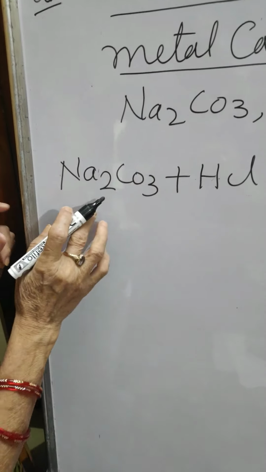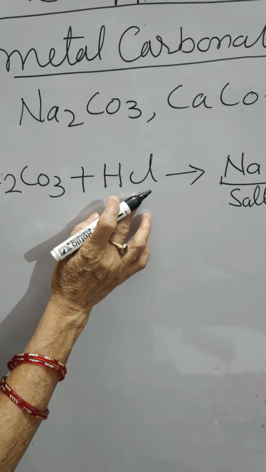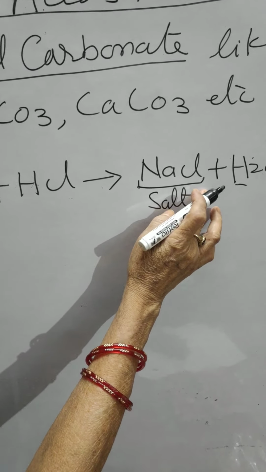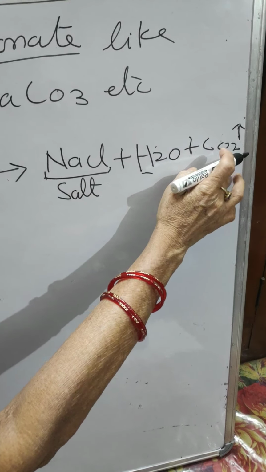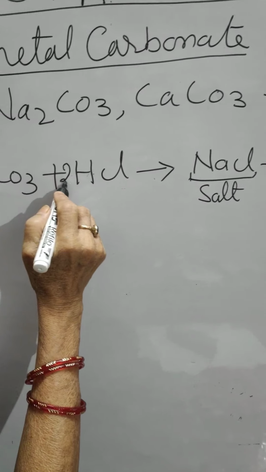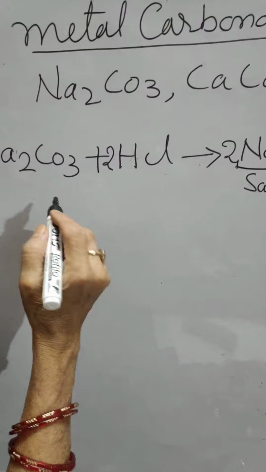Now when sodium carbonate reacts with hydrochloric acid, it will form sodium chloride, water, and carbon dioxide gas is evolved. Balance the equations.